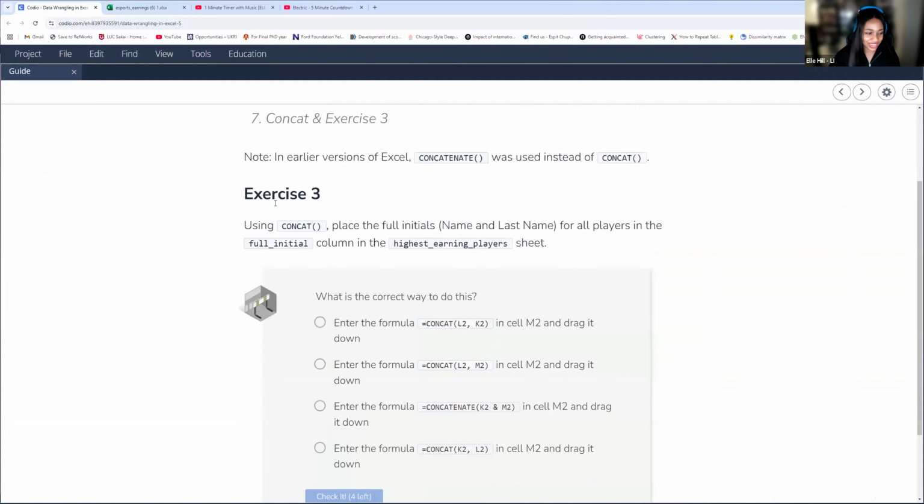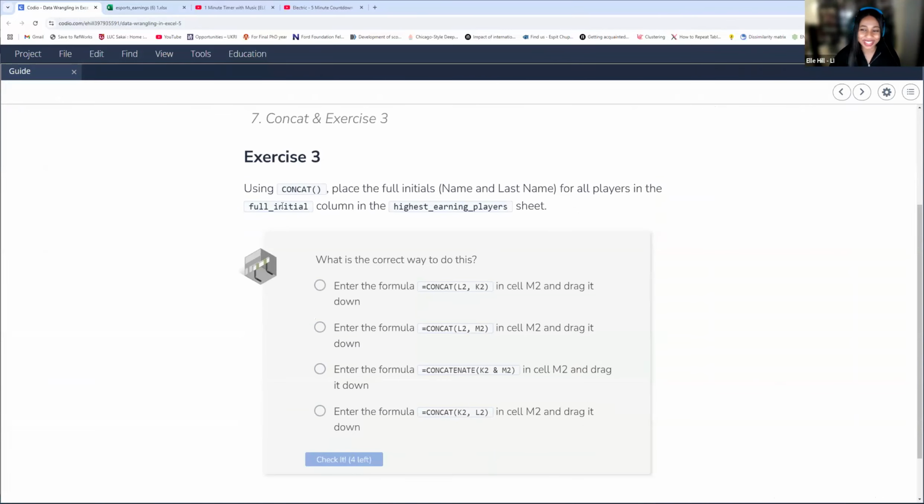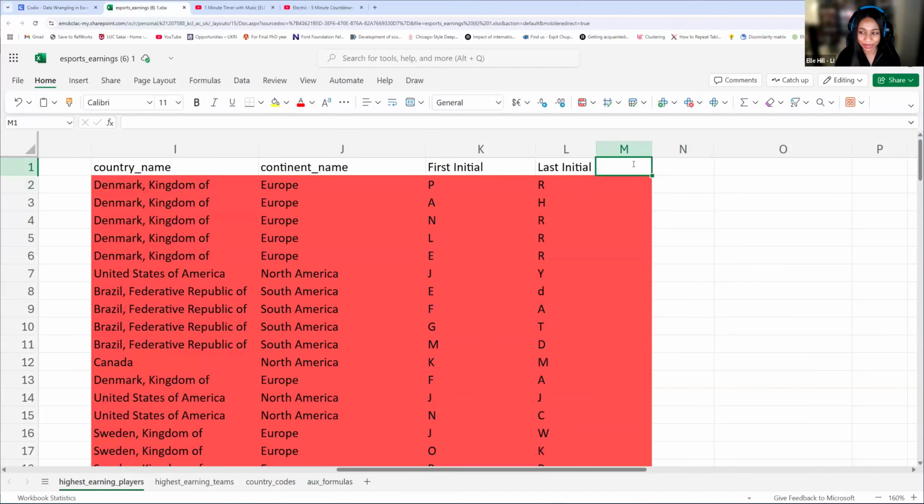Using concat, and I know you've all pretty much beat me to it, using concat, place the full initials. So that's going to be the first letter of the first name and the first letter of the last name for all players in the full initial column in the highest earning players sheet. So for this, I'm just going to go ahead and go over it. I'll make this full initial because I see it mostly in live chat.